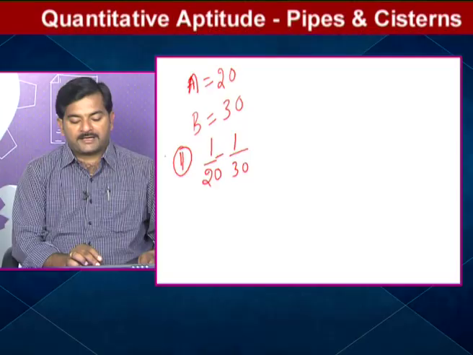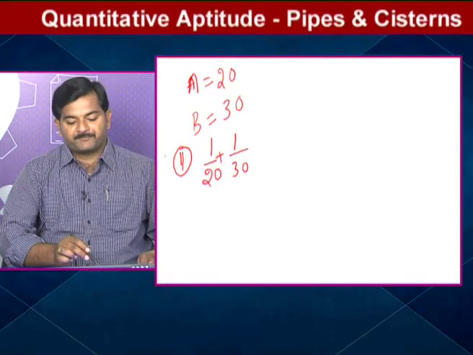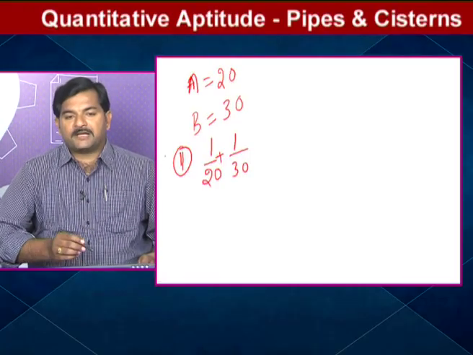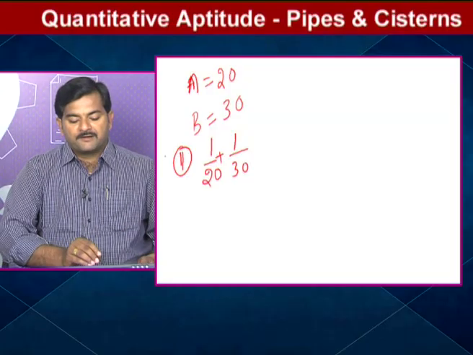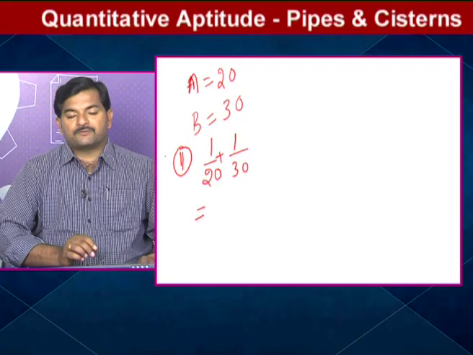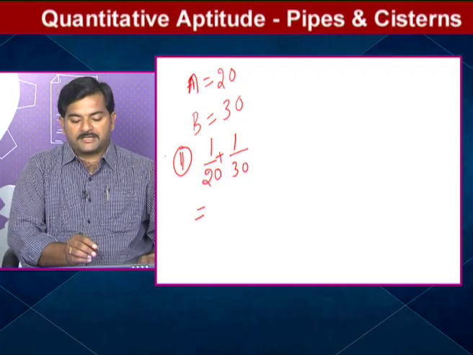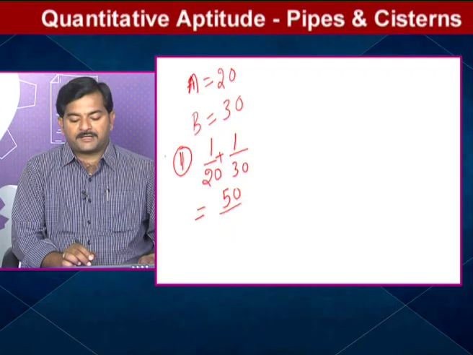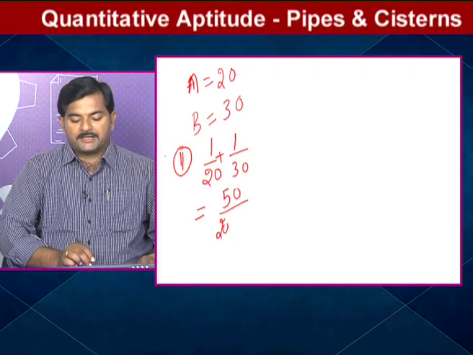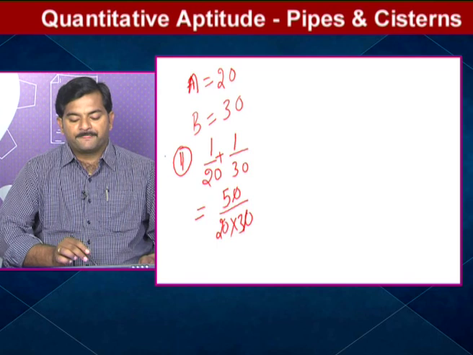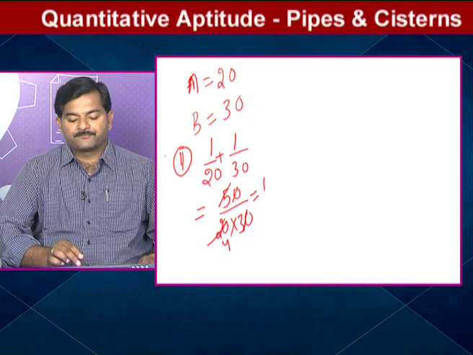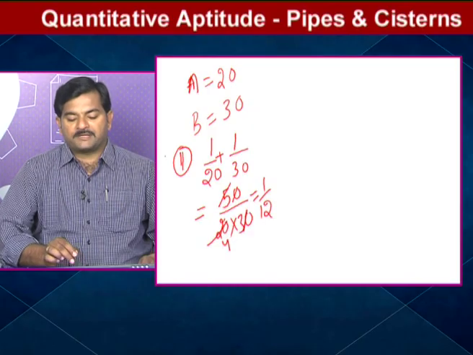So here pipe A's 1 minute work and pipe B's 1 minute work. We will get A plus B, that is both the pipes' 1 minute work. So it is very clear, 1 by 20 plus 1 by 30, and we can do the cross multiplication, that is 20 plus 30, 50, over 20 into 30. Here I am simply doing cross multiplication. If you do the simplification, the zeros cancel, 5 1s are 5, 5 4s are 20. How much am I getting? 1 by 12.